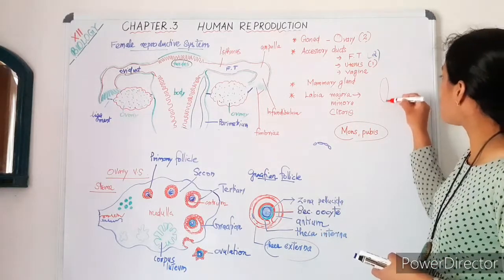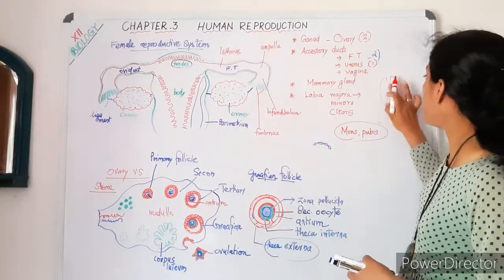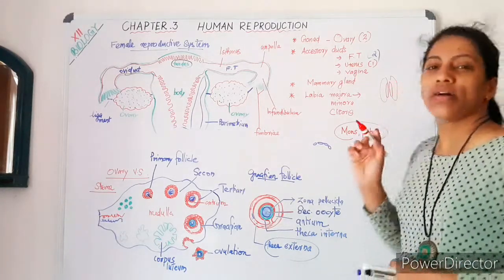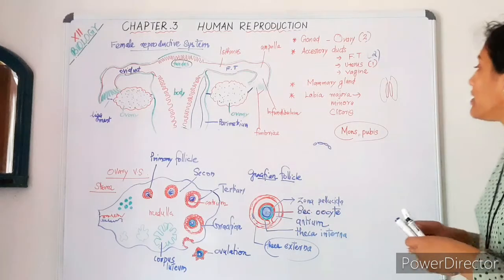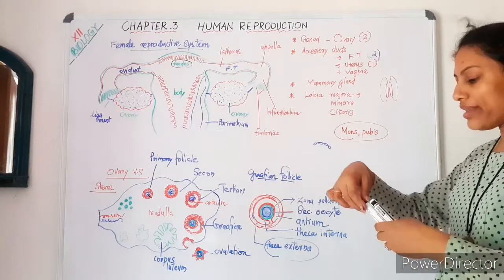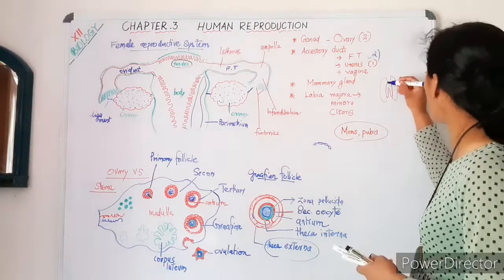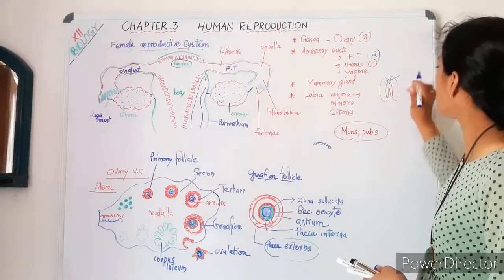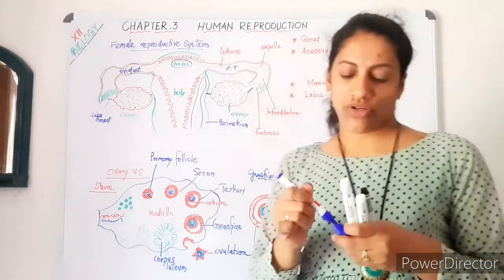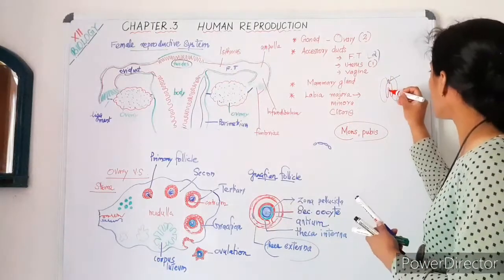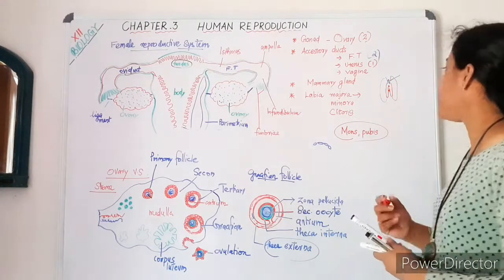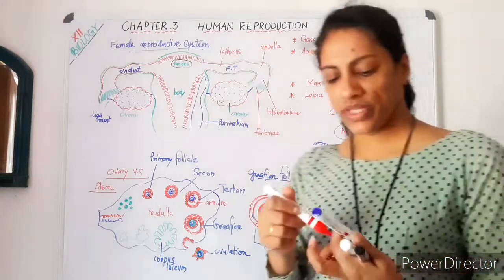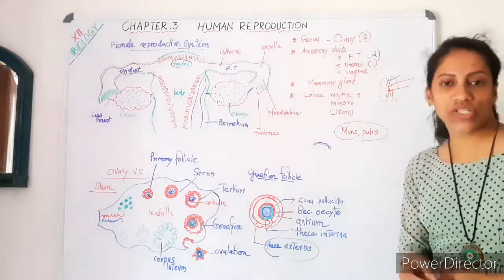Inside the labia majora, there are two small fleshy folds of skin, the labia minora. At the anterior portion of the labia minora, there is a finger-like structure called the clitoris. The urinary opening and vaginal opening come like this. This structure also we will discuss in our live session in detail.